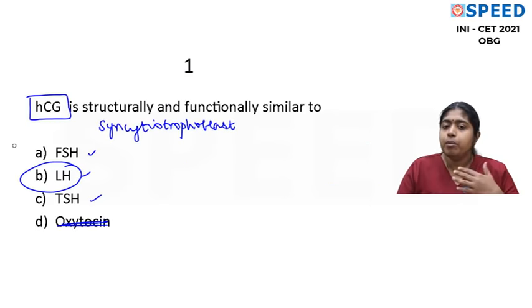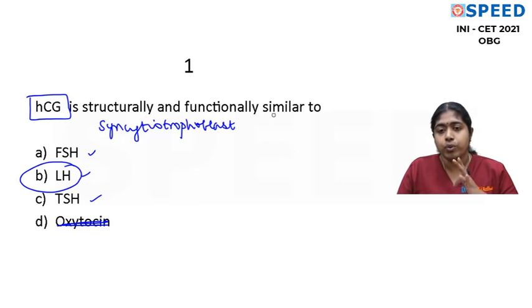The question can be modified in a different way. HCG is structurally and functionally similar to all of the following hormones except. When you are given a question like that, your answer will be oxytocin. And for the question, structurally and functionally similar to which of the following, FSH, LH and TSH, you are going to write LH. And please do remember, it is also similar to FSH, and it's also similar to TSH.